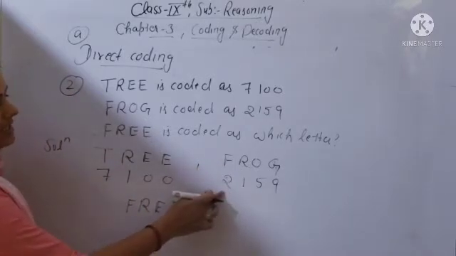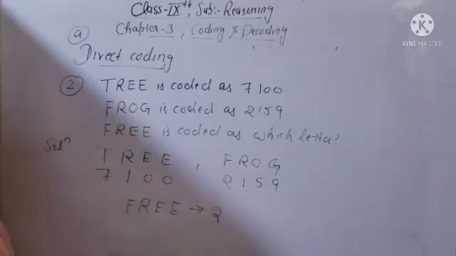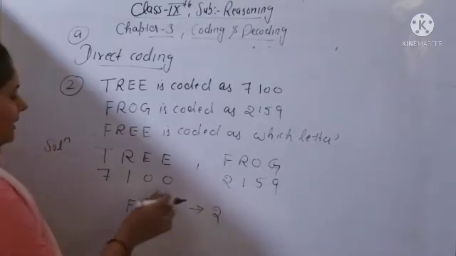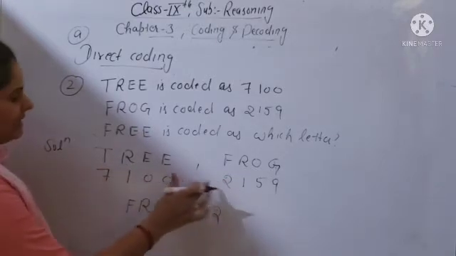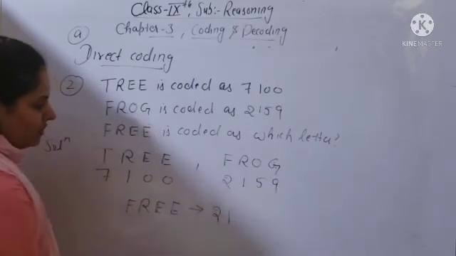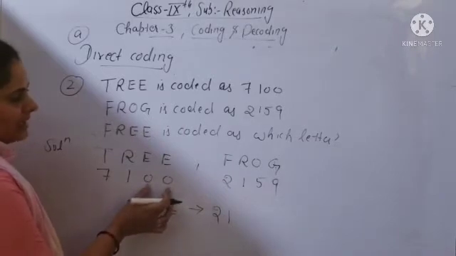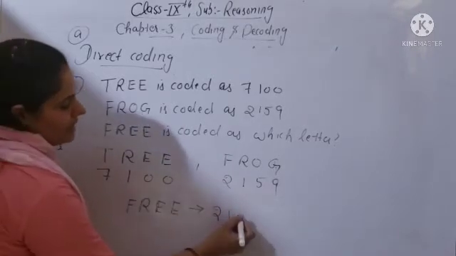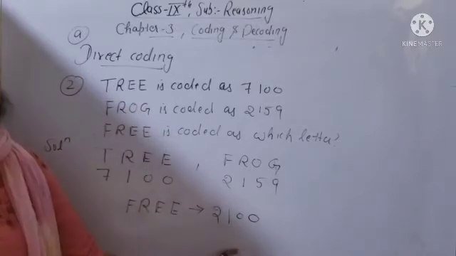F is coded as the number 2. So at the place of F you can write 2. Next one R. R is coded as 1 in both numbers, frog and tree. So at the place of R you can write 1. Double E, at the place of double E you can see 0 0. So FREE will be coded as 2100.